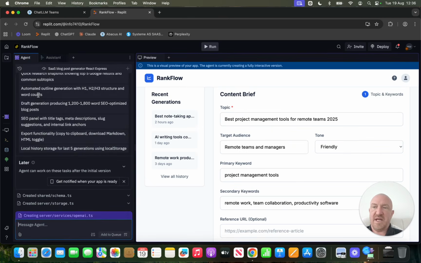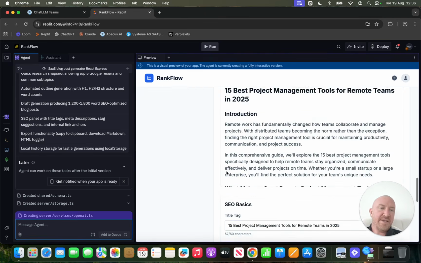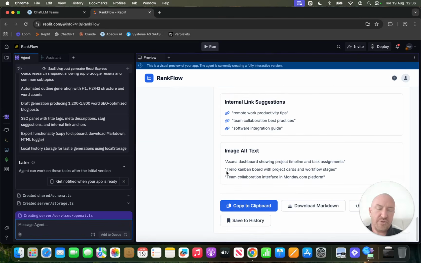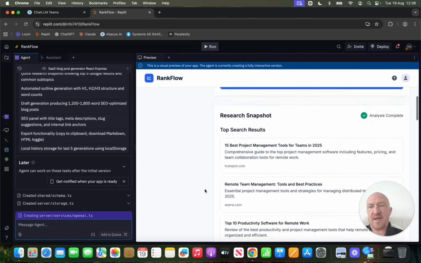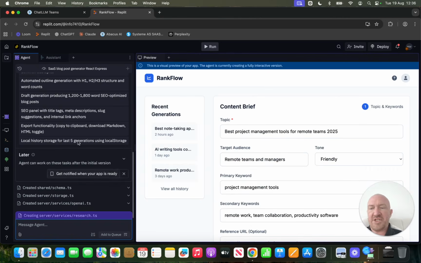If you think of agent like a senior dev, or a team of senior devs on speed, working at 10,000 times the speed of a normal human being, just this very basic front end, you couldn't do this until now this quickly. The agent is creating everything, doing all the code in the background. Think of it as a team led by a really smart senior dev. You just talk to one senior dev and he gets his team on it.